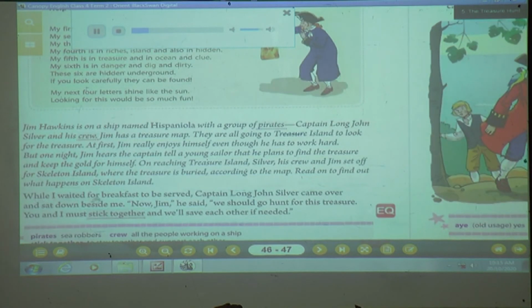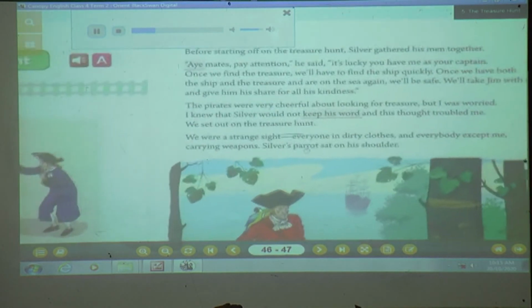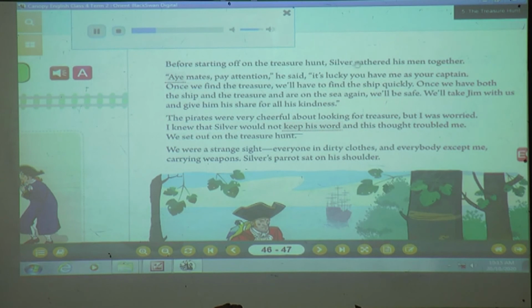Waiting for breakfast to be served, Captain Long John Silver came over and sat down beside him. "Now, Jim," he said, "we should go hunt for this treasure. You and I must stick together and save each other if needed." Before starting off on the treasure hunt, Silver gathered his men together.